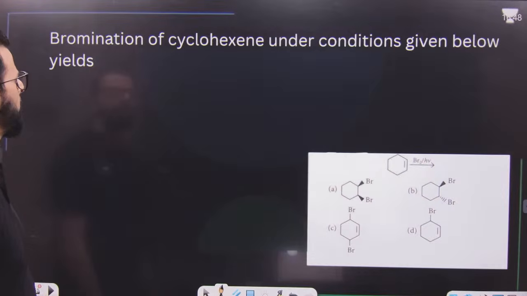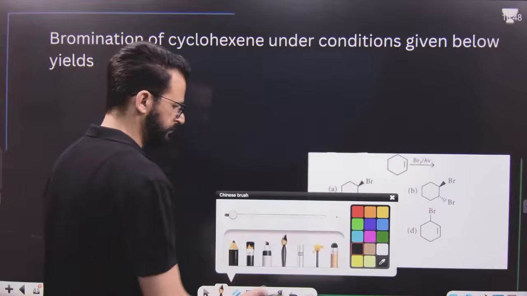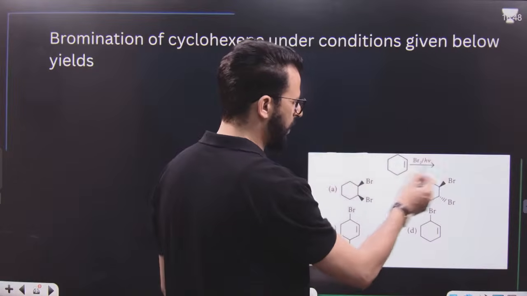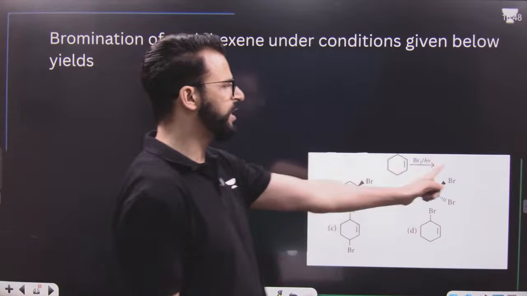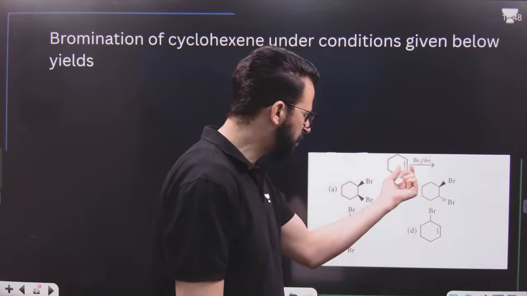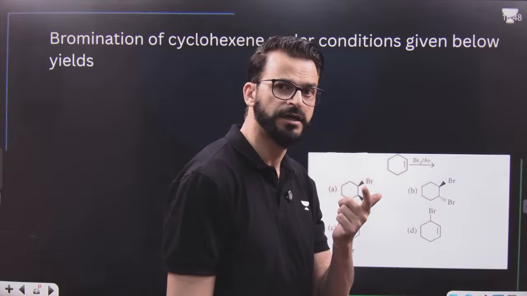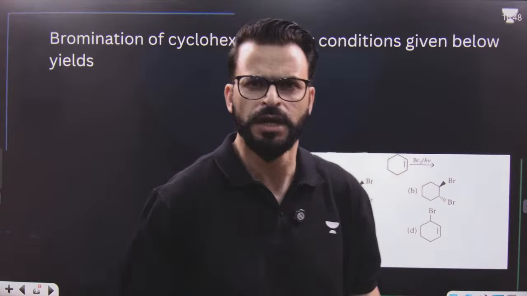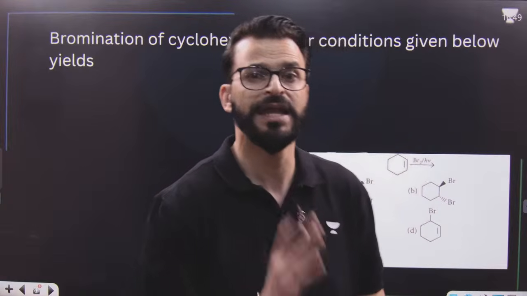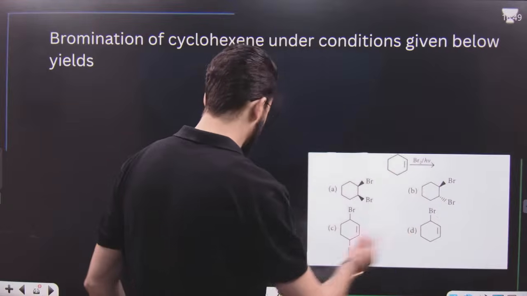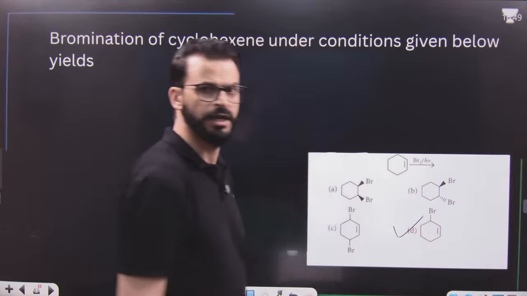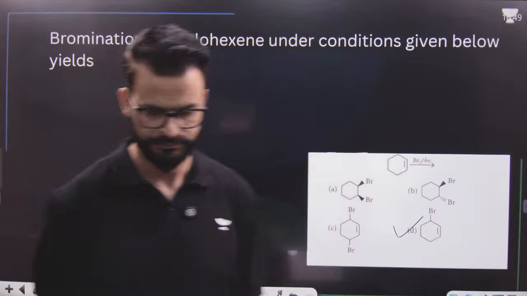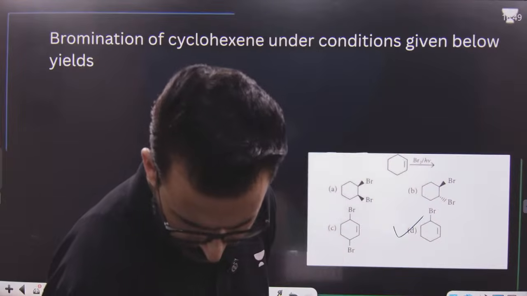After this, bromination of cyclohexene. Under the conditions given, that means bromine in the presence of light. Which type of reaction is this? Bromine in presence of light, or bromination at high temperature? It is simply allylic bromination. Allylic bromination means it's option D.